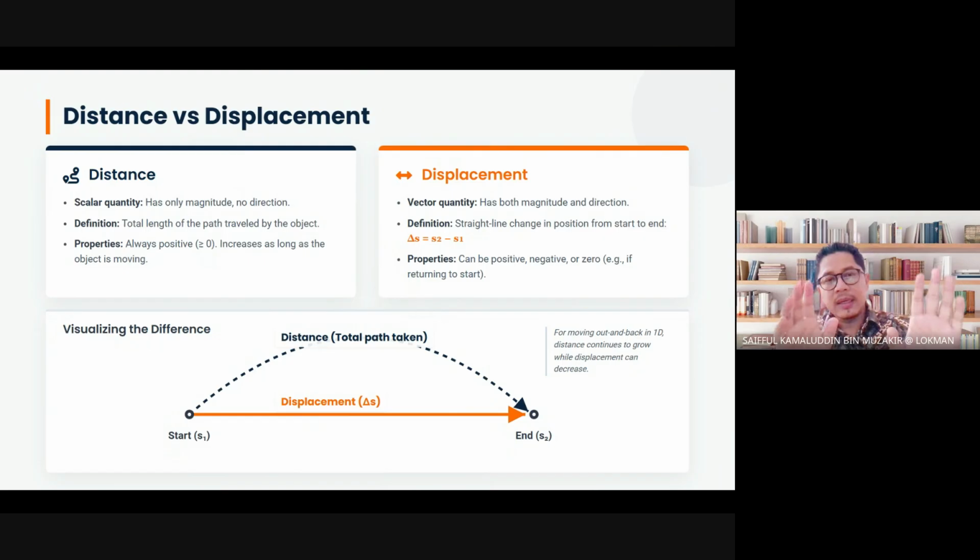Now, let's see the distance and displacement plot. Sometimes these things are quite confusing.